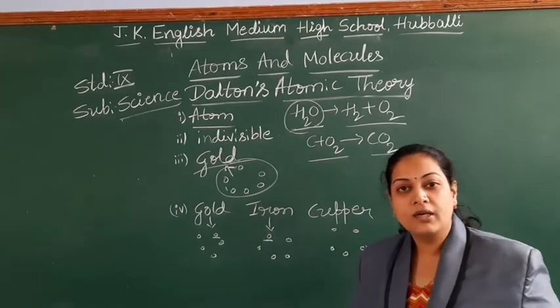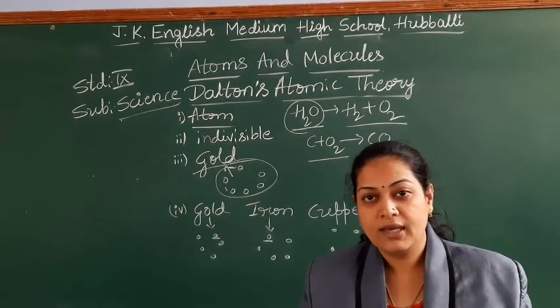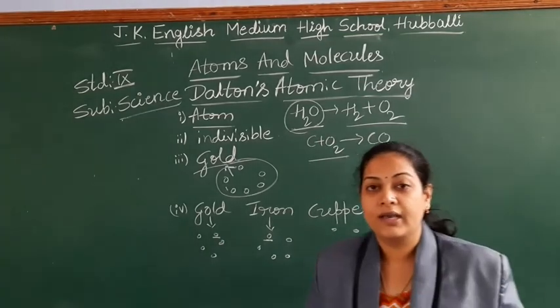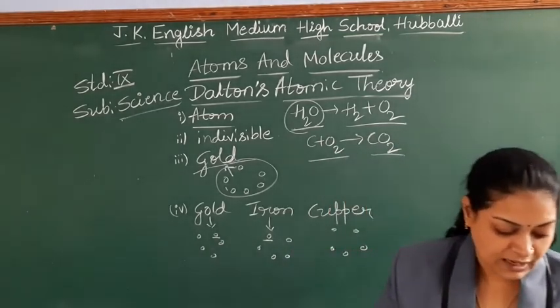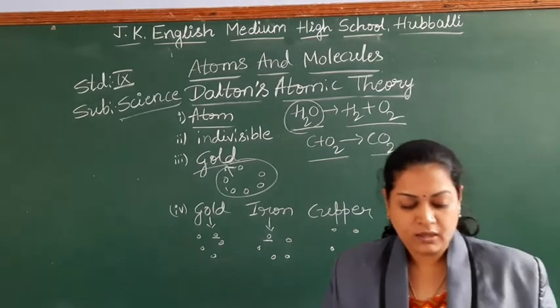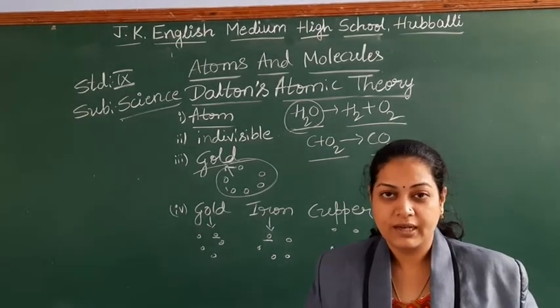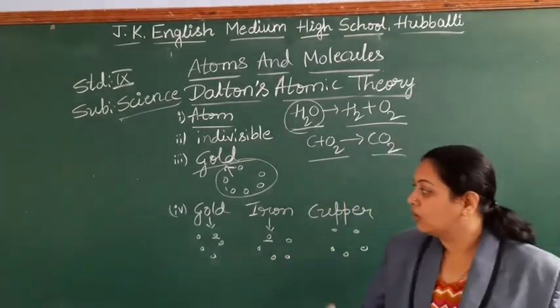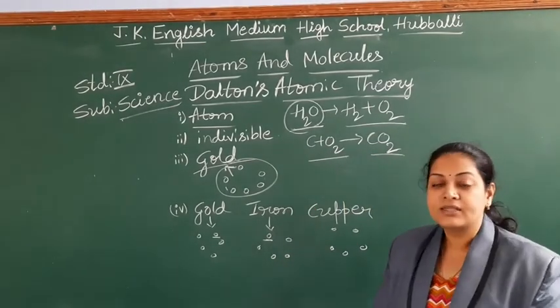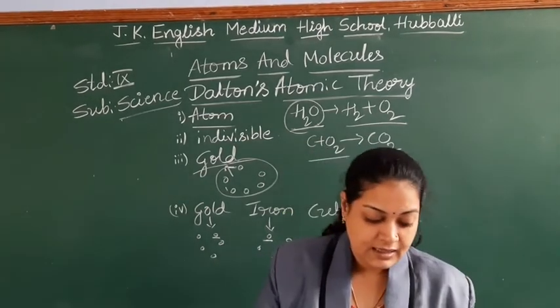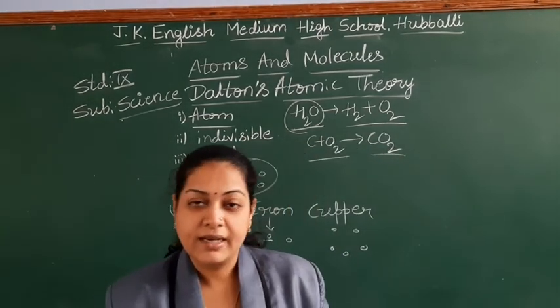It may be water, it may be hydrochloric acid or something else. So whichever compound you take, the relative atomic mass of all the elements is fixed. Right? So these are the postulates given by the scientist Dalton. Hope you are understanding, students? Yes. The remaining we will continue in our next class.